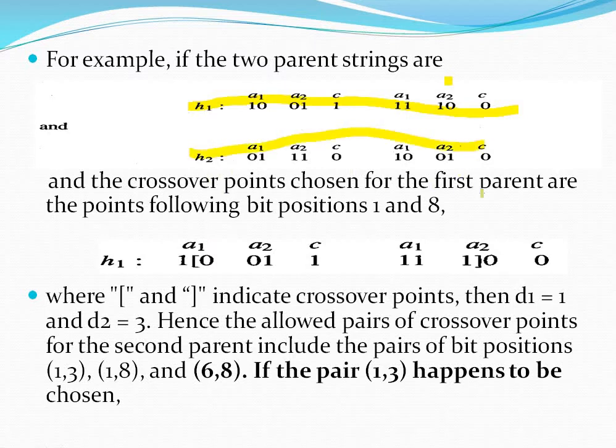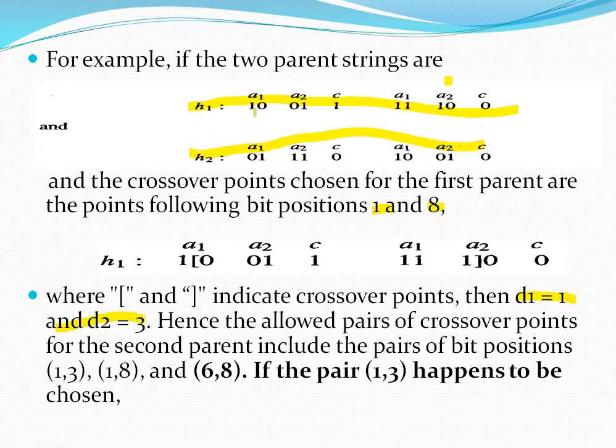The crossover points chosen from the first parent are the points following bit positions 1 and 8. And what are D1 and D2? D1 is the distance from the leftmost bit, and D2 represents the distance from the rightmost bit.